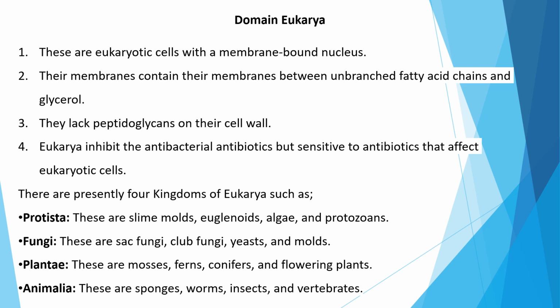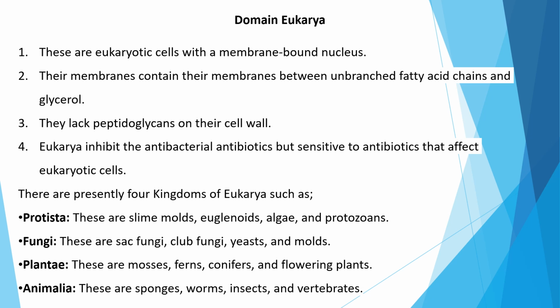And the last one is domain Eukarya. These are eukaryotic cells with a membrane-bound nucleus. Their membrane mainly contains unbranched fatty acid chains and glycerol. They also lack peptidoglycan in their cell wall. Mainly, they are resistant to antibacterial antibiotics but sensitive to antibiotics that affect the eukaryotic cell.